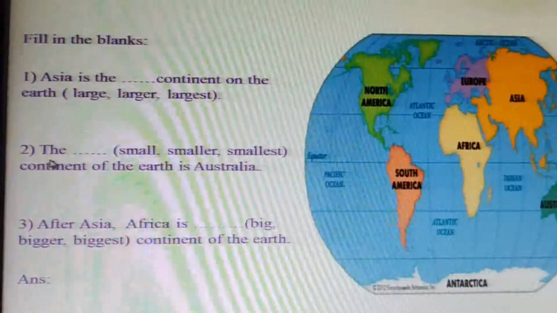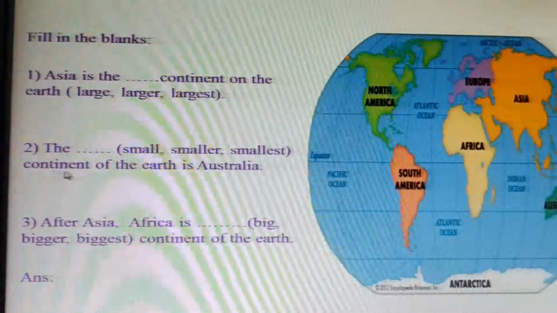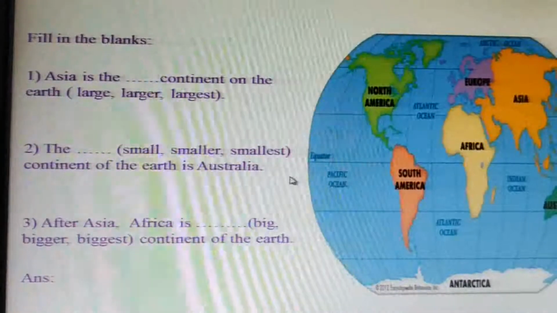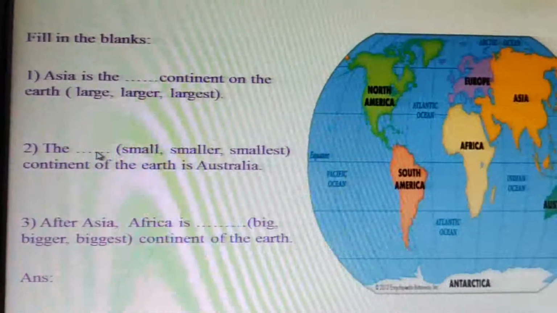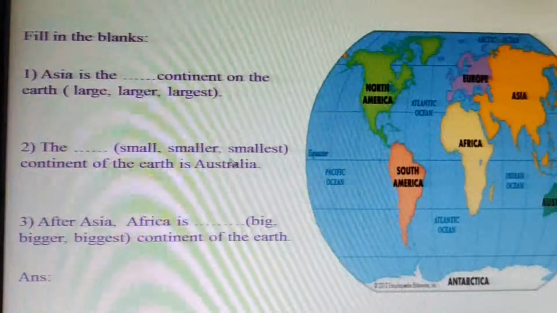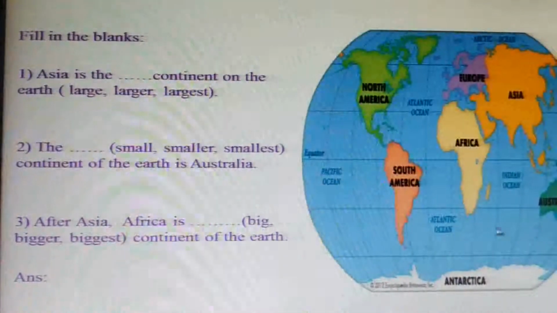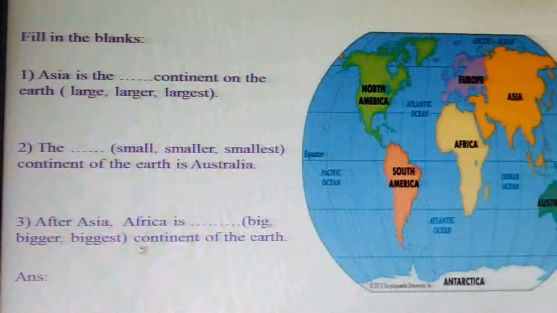Now the second question is, the blank continent of the earth is Australia. You have to fill in here the right form of adjective. Just look at the map and give the answer. I think it will not be difficult for you.